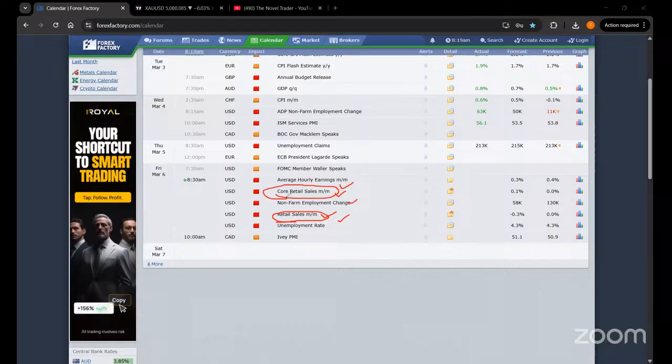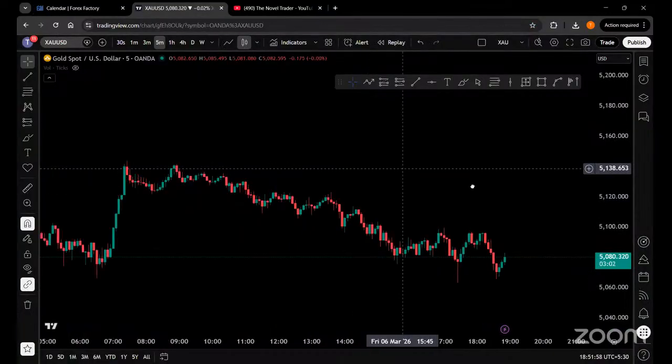Normally these two news are different from the non-farm payrolls. NFP has three major news: the average hourly earnings data, the non-farm employment change data, and the unemployment rate. The core retail sales and the monthly retail sales are a different set of news that would normally be released on a different day. But it is one of the rare times that all five of these news are going to be released simultaneously. So we have to understand that there is going to be huge volatility in the market, in the gold chart itself.